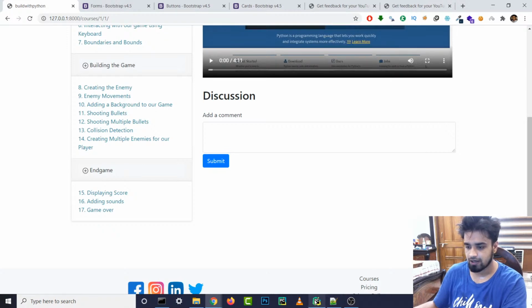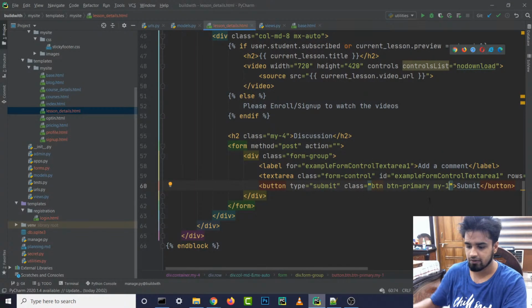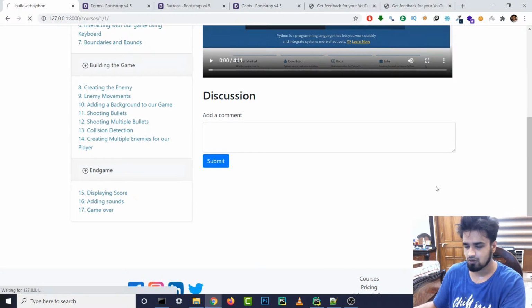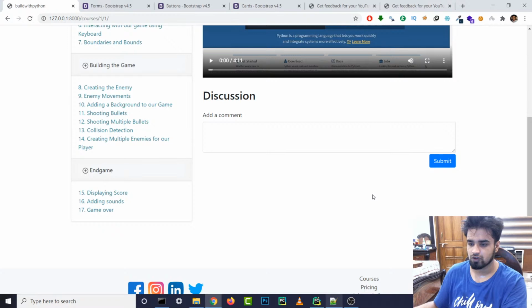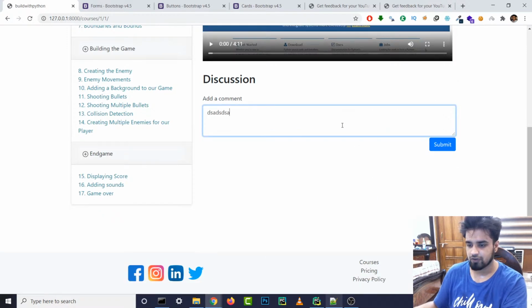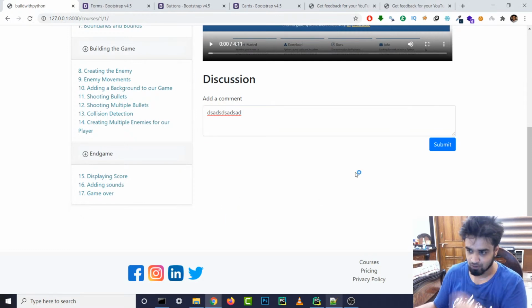Yeah. And maybe we can make it float, right? What's the bootstrap command for making it float on the right hand side? I think it's just float, right, if I'm not wrong. Yeah, float, right? All right, this is looking pretty good. So what happens when we enter stuff and click on submit? That's the question, right? We need to show the comments at the bottom of our screen, and this can be extended and everything.